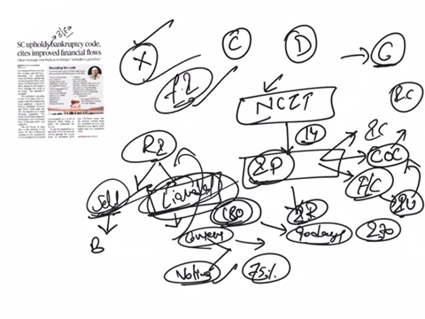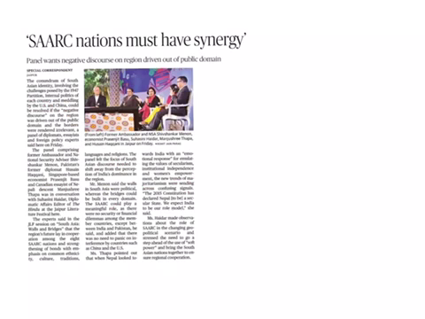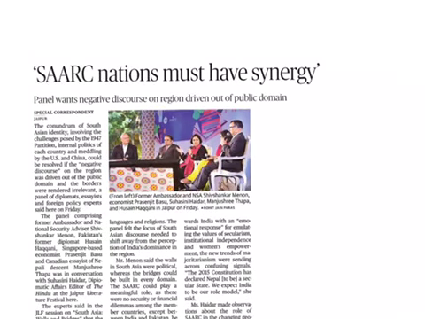Recently, the President has promulgated an ordinance amending this code. Some of the features have been amended. One of them is that the voting threshold of the Committee of Creditors has been reduced from 75% to 66%. And if the Committee of Creditors wants to withdraw the resolution application they have filed with NCLT or Debt Recovery Tribunal, they can do so by a vote of 90% of the Committee of Creditors to withdraw the resolution application.